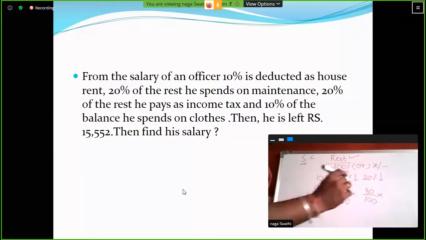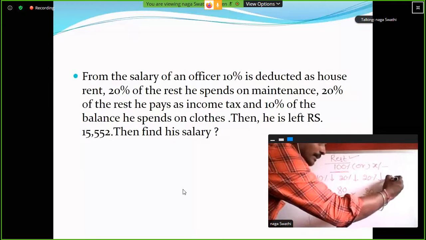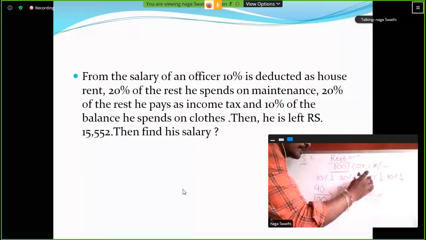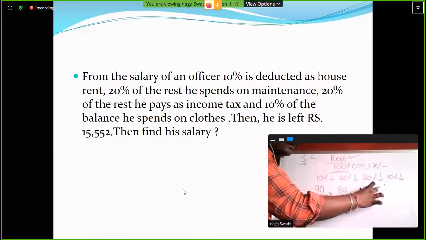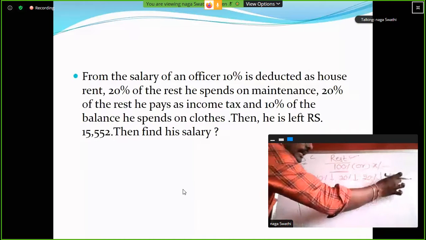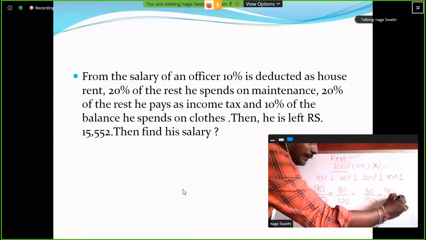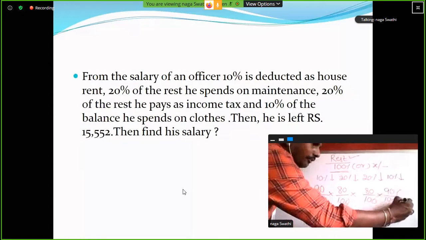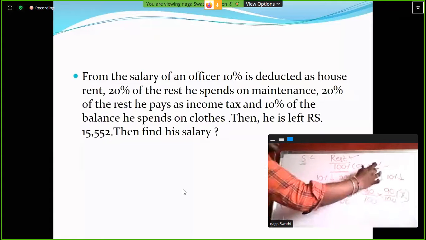Clear? So next one, 10% reduction. So 80% will become 100%. 100 minus 10, 90%. 90 by 100 of X rupees. His salary is X rupees.